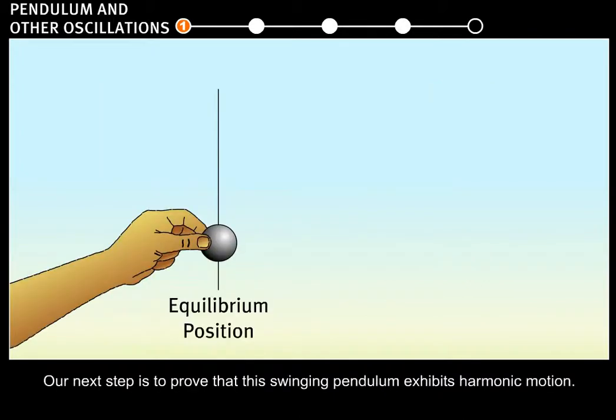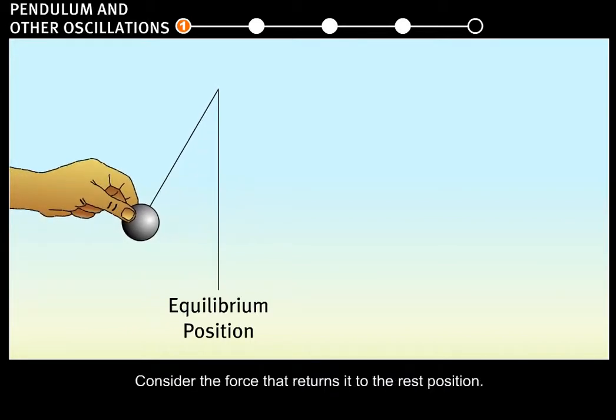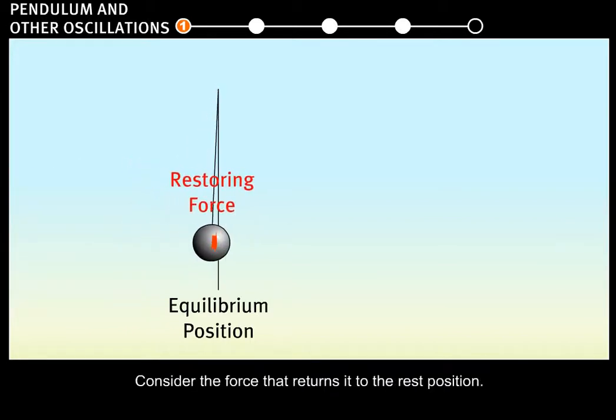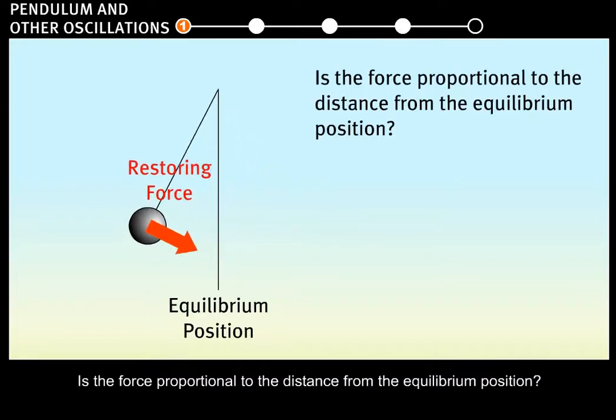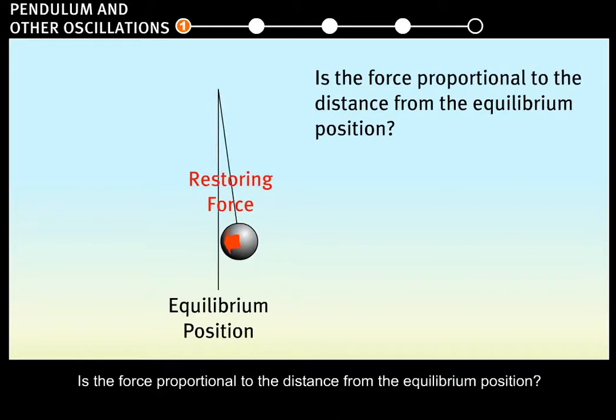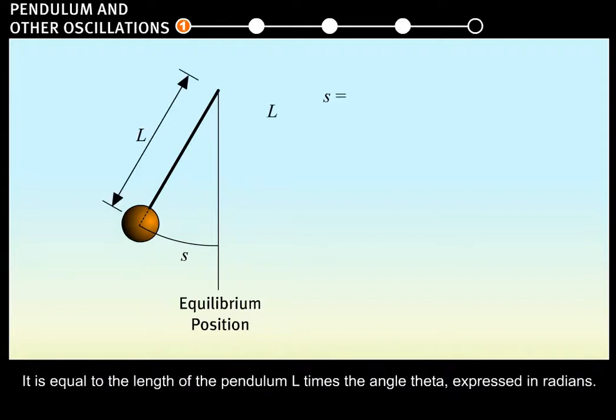Our next step is to prove that this swinging pendulum exhibits harmonic motion. Consider the force that returns it to the rest position. Is the force proportional to the distance from the equilibrium position? Let's calculate S, the displacement of the mass along the arc. It is equal to the length of the pendulum L times the angle theta expressed in radians.